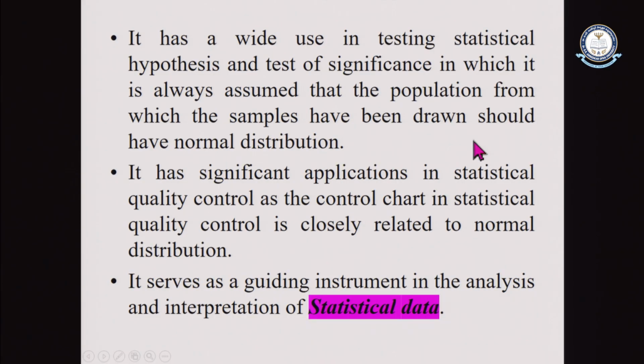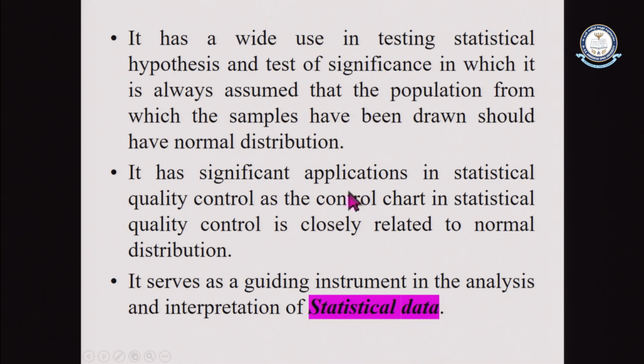And in tests of significance, it is always assumed that the population from which the sample has been drawn is normal. Why a normal population? Because the data is in sync with our normal distribution. That is why we always consider the normal distribution.